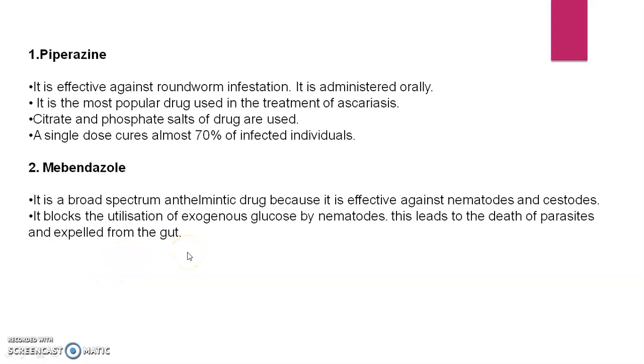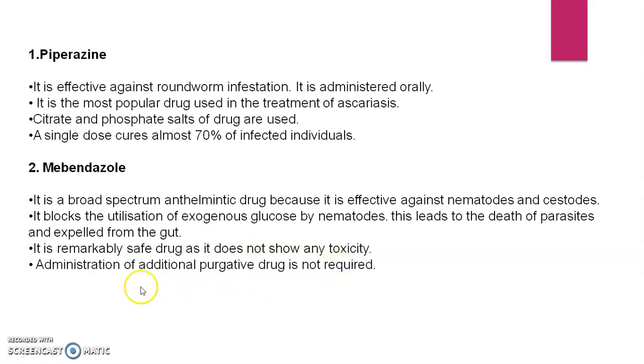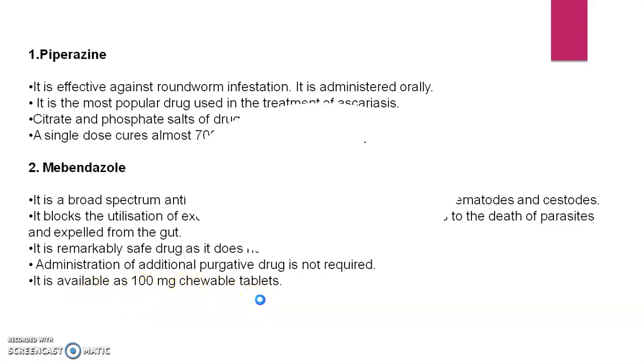If the nematodes do not get exogenous glucose, that is, glucose from the outside, the parasite is ultimately killed and expelled through the gut. It is a remarkably safe drug as it does not show any toxicity. Administration of an additional purgative drug is not required, as mebendazole itself is sufficient to expel the worms in the feces. It is available as a 100 mg chewable tablet.